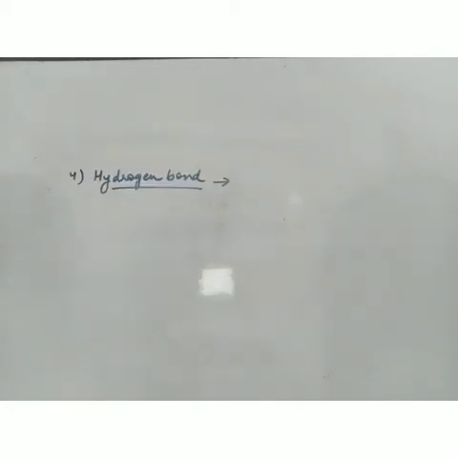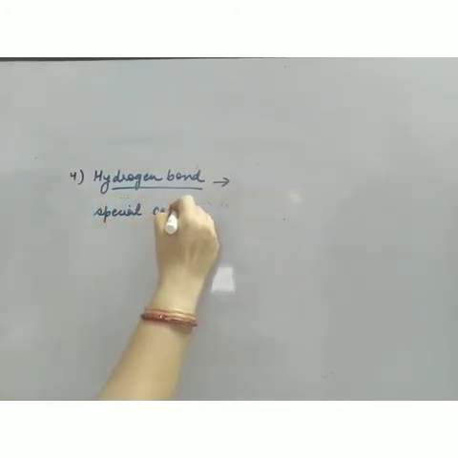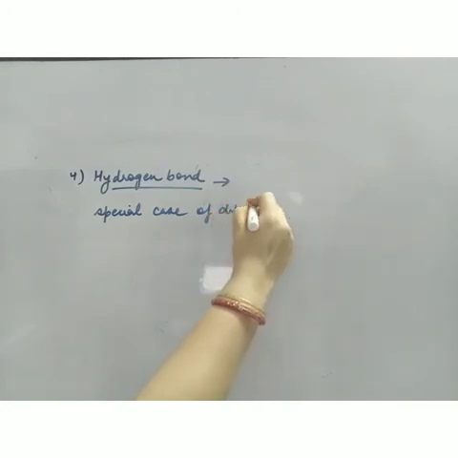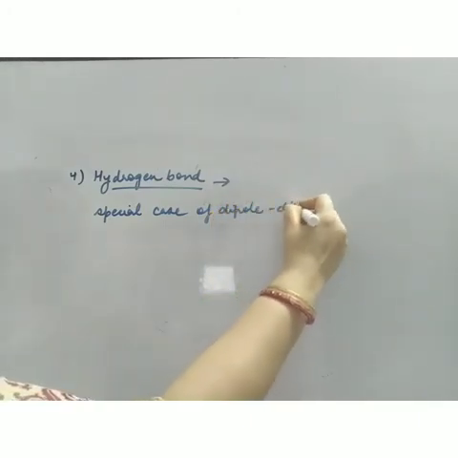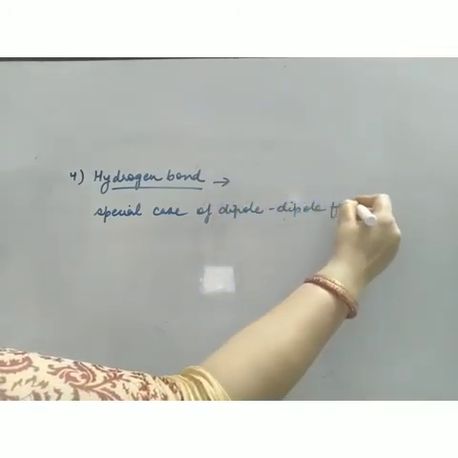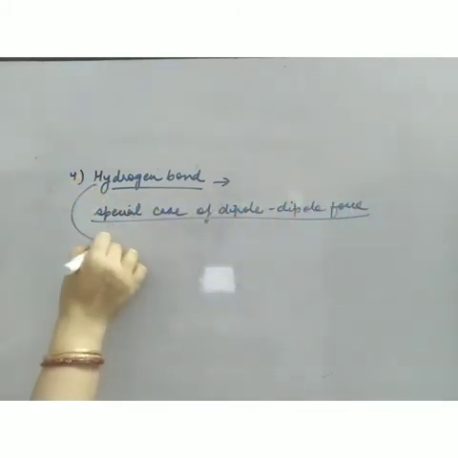Now the next type of van der Waals force or intermolecular force is hydrogen bonding. Now hydrogen bonding is a special case of dipole-dipole force, because it is not found in all the molecules. We have learnt in unit number 4, hydrogen bonding is found only in special molecules.